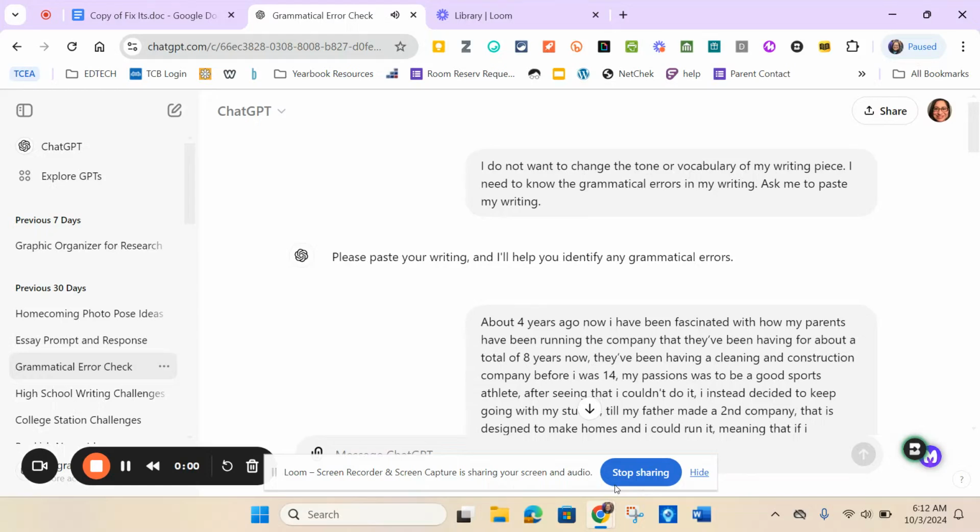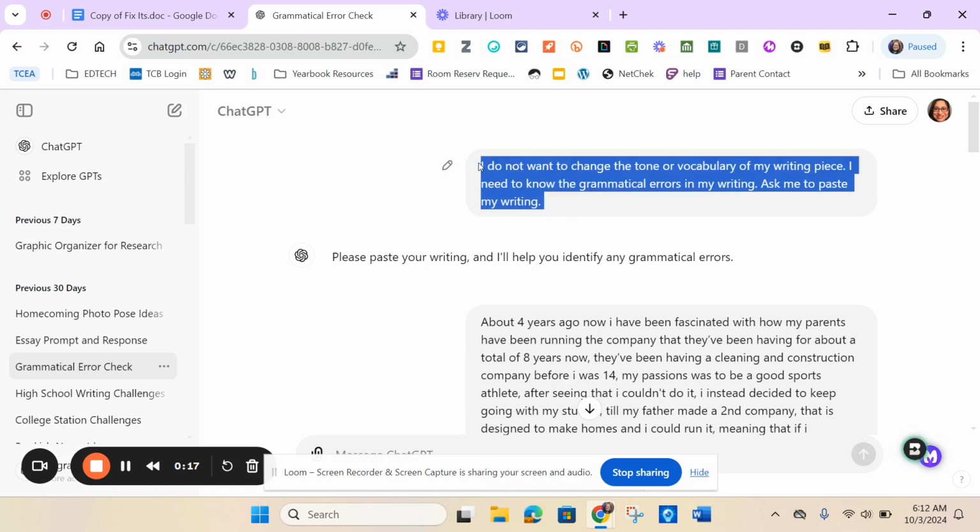Hey there. So I know I've had the discussion with you guys about using ChatGPT or any other AI to check your work. And I kind of wanted to describe to you the way that you can do it. So this is called a prompt, right? For AI, you tell it what to do, but you have to be very specific.